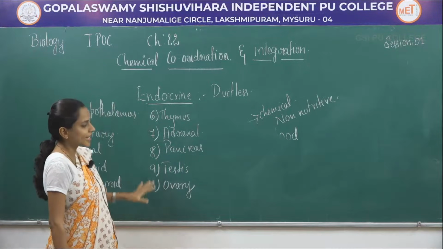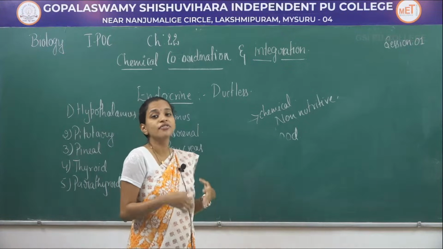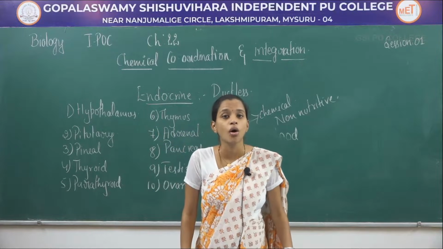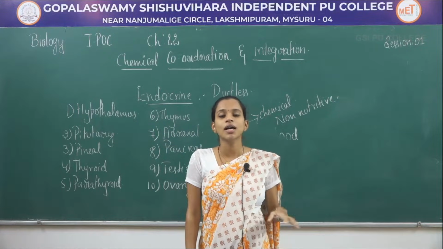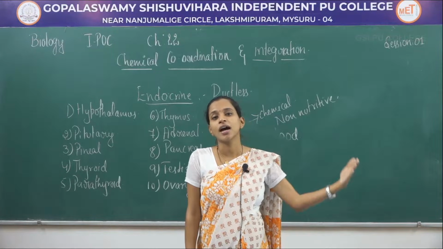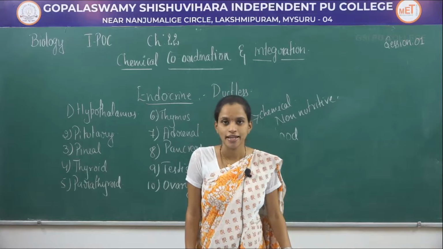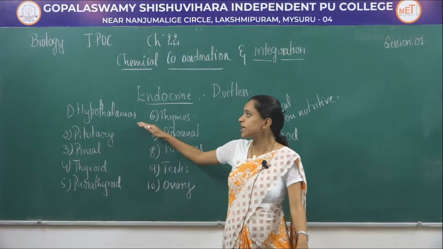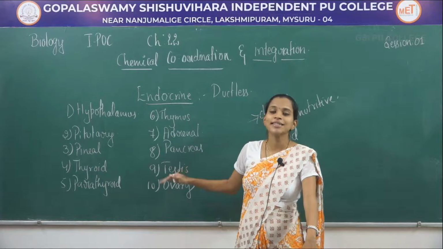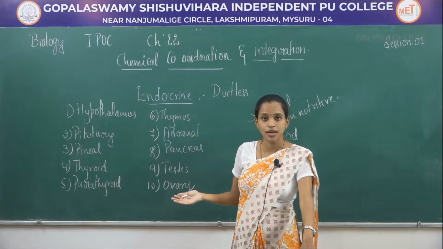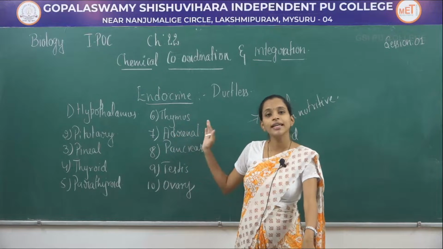So these 10 glands help in producing different types of secretions which we call hormones, and these hormones are released and reach the target organs or cells so that a particular function is carried out. Now we will have to study about each of the endocrine glands as well as the hormones released by each of them, and their location in detail.